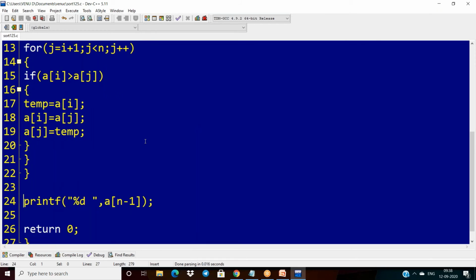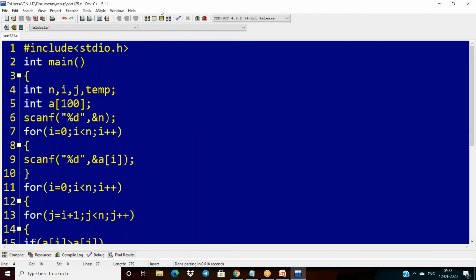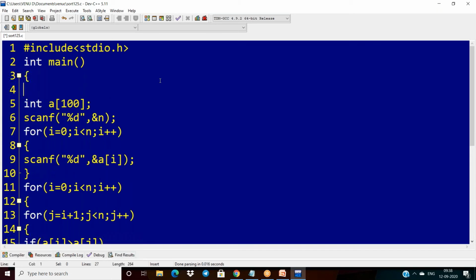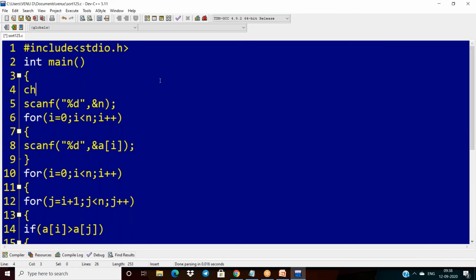It's very simple. See, if you want to sort characters, your input is a string. So that is why I have to modify this with a character array, some str of 100 I'm taking.